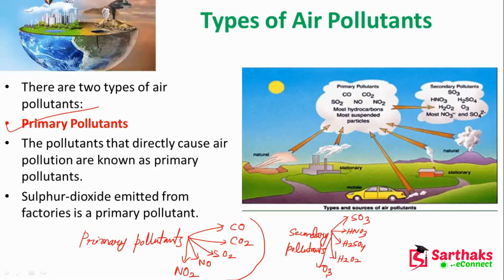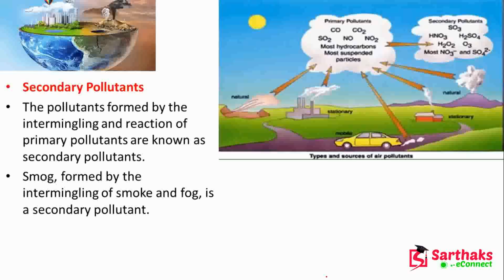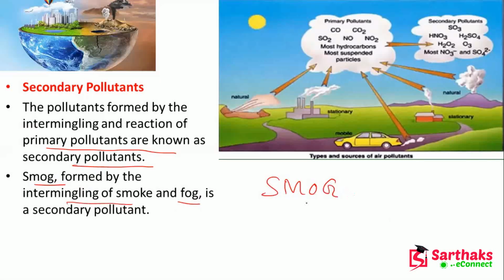So there are so many gases. The secondary pollutants are the pollutants formed by the intermingling and reaction of primary pollutants. Smog is formed by the intermingling of smoke and fog. So this is a secondary pollutant. Okay.